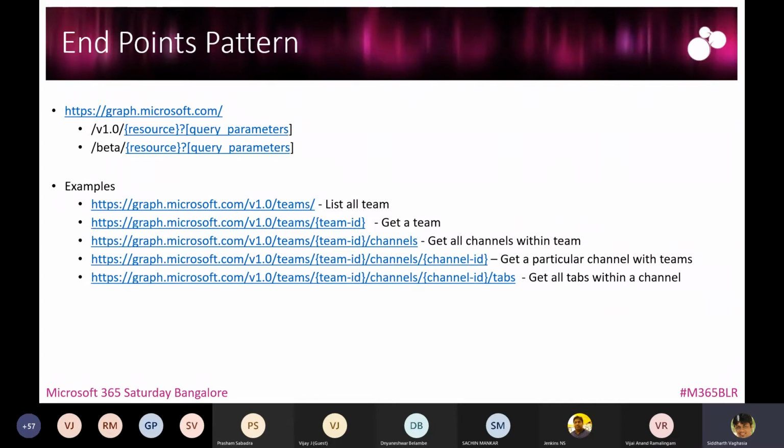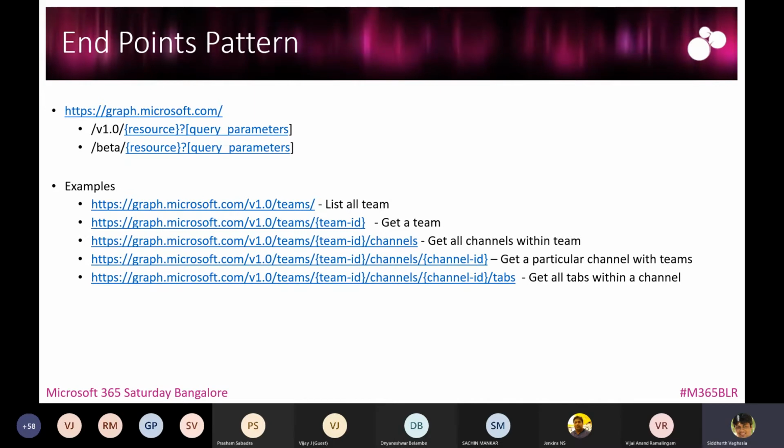Now, as we know, the Graph API has an endpoint pattern available. Why is it important to understand? Because we might not remember all the endpoint URLs, since there is a huge number of endpoints available for different resources. We are talking only about Teams, but there are Graph APIs where you can access Outlook, calendars, meetings, user data, OneDrive data, SharePoint data, and many things can be done, right?